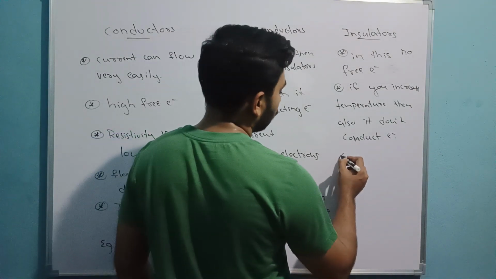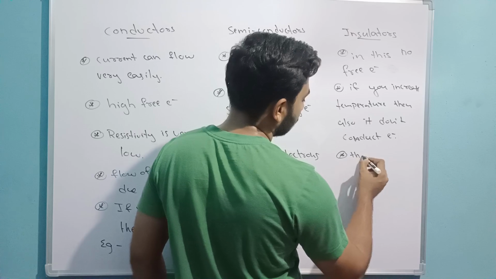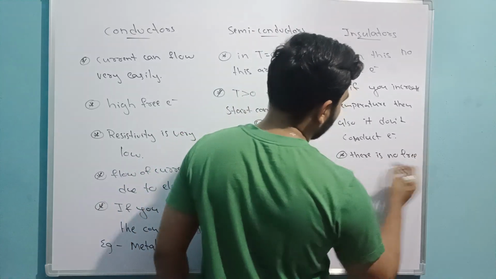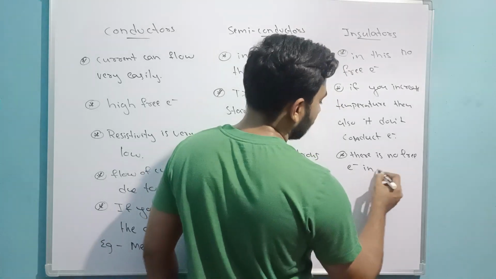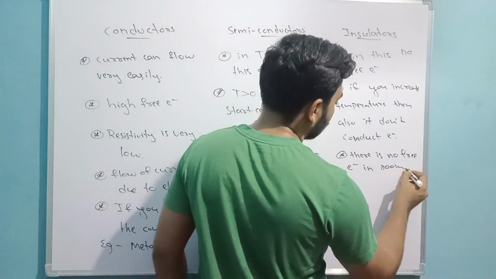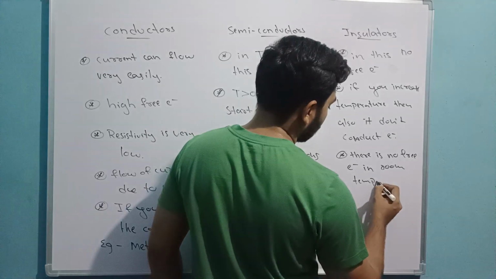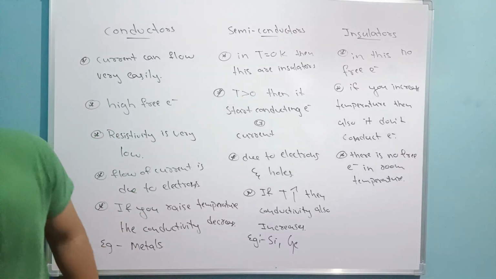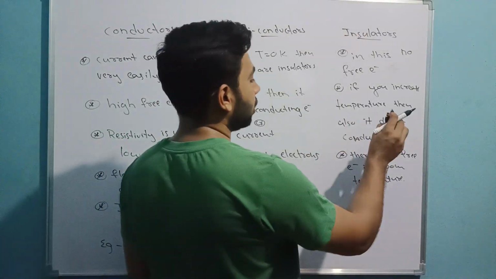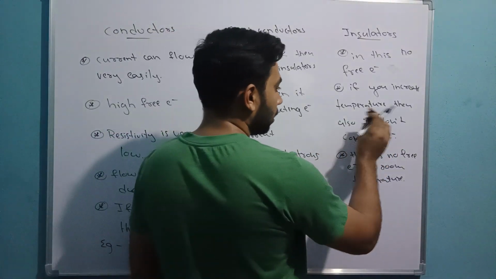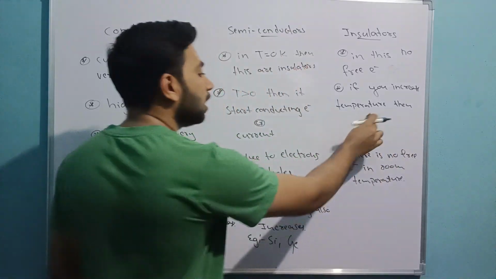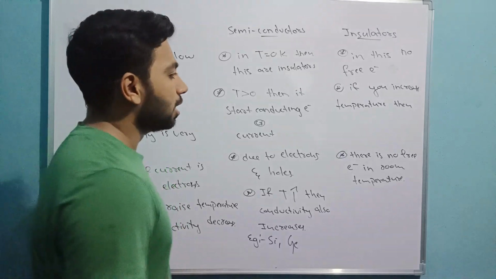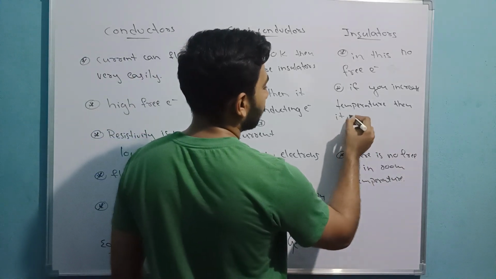See, for this you can add one more thing. There are no free electrons at room temperature. And change the above point like this. If you increase the temperature, then it will start a little flow of electrons, but doesn't conduct current.